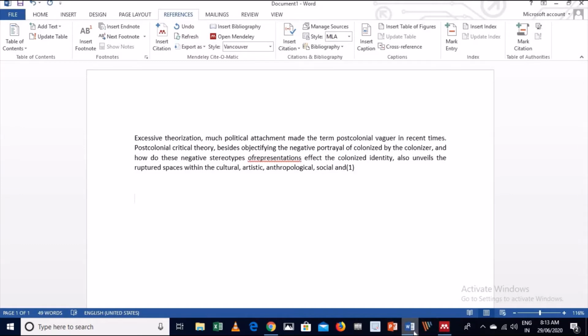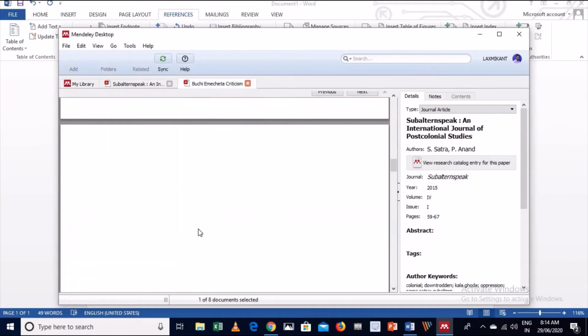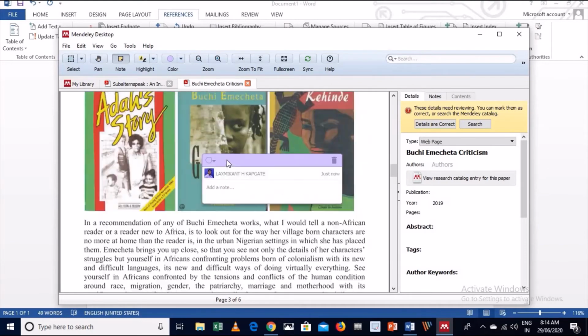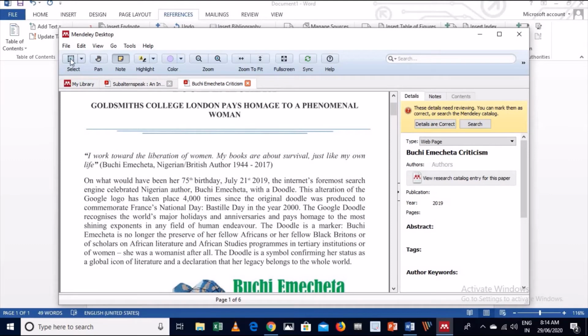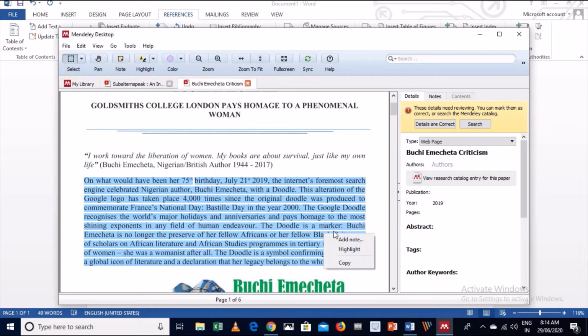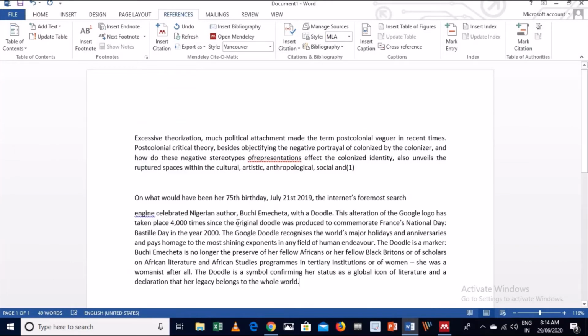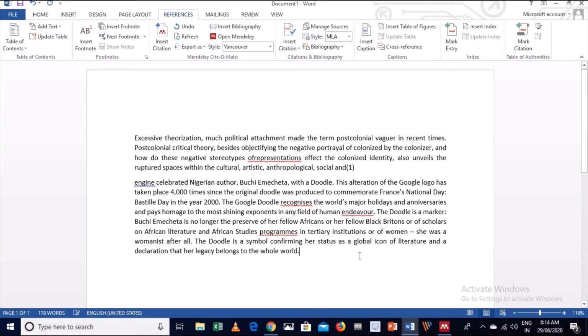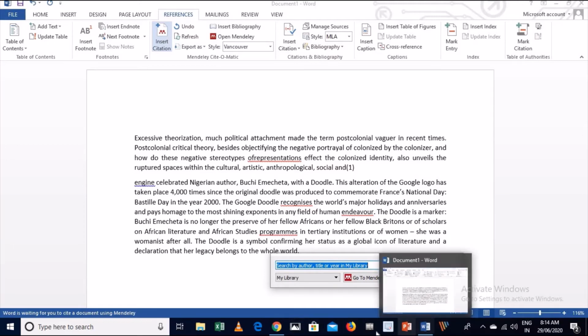Suppose I select another one from my library, another text, and I'm going to copy some portions from this. So again I will go to the select section. This is the paragraph which I have selected. Again copy and paste it in my Word file. So this is the page. Again go to insert citation. What was the title? Okay, let me search something.